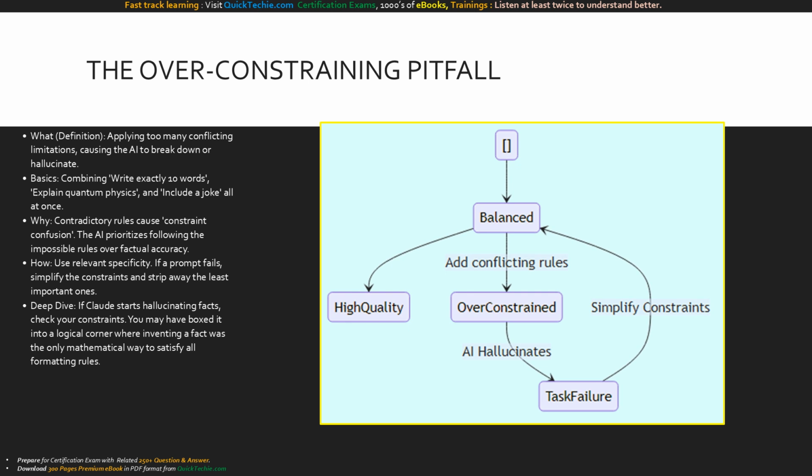This state diagram maps the danger zone. We begin safely in the balanced state, which reliably produces high-quality output. However, adding conflicting rules pushes the system into the over-constrained state, inevitably leading to task failure and hallucinations. To recover, we must simplify the constraints and return to balance.